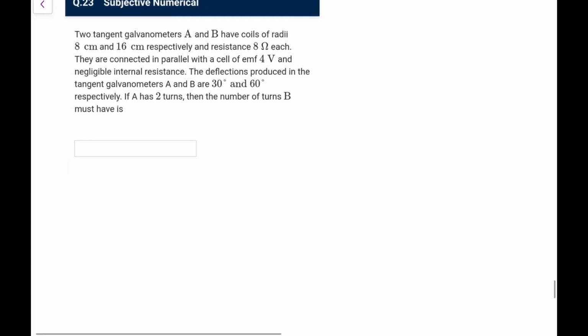Next, two tangent galvanometers have coils of radii 8 and 6 cm and resistance 8 ohm each. They are connected in parallel with a cell of EMF 4 volt and negligible internal resistance. The deflections produced are 30 and 60 respectively. If A has 2 turns, the number of turns of B will be?